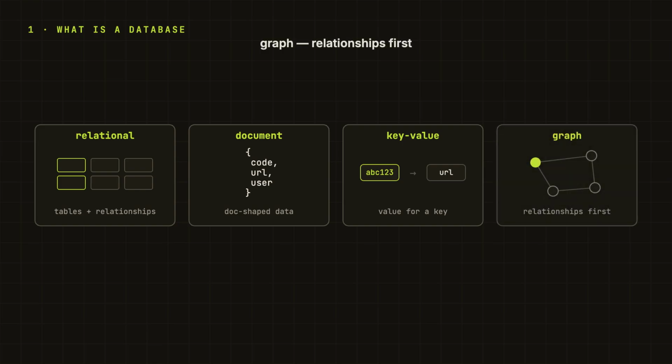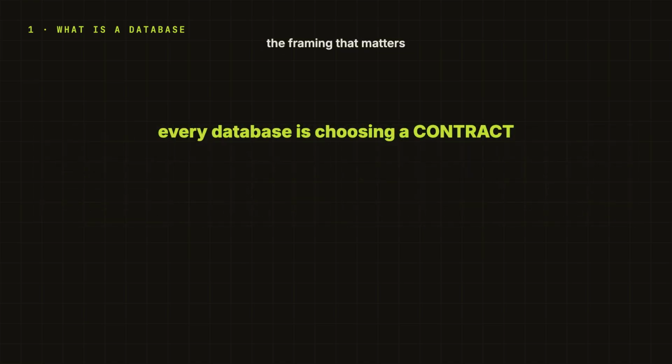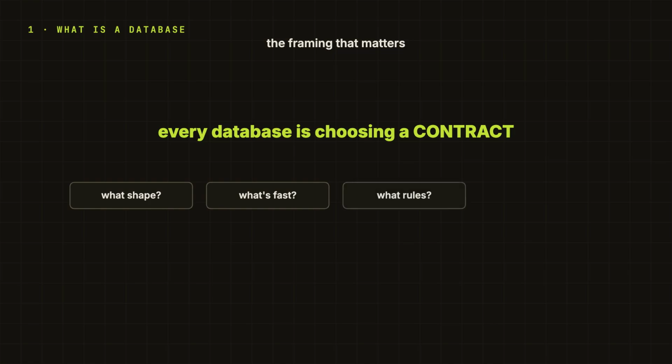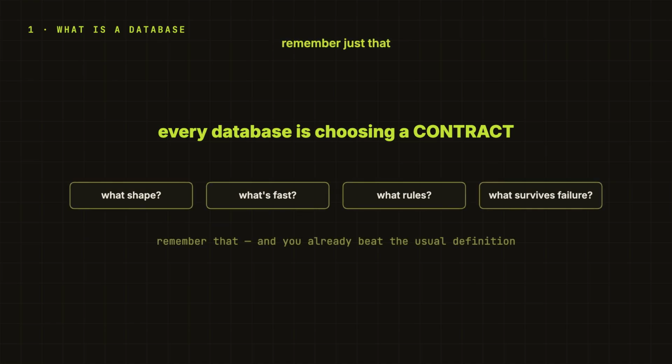A graph database cares about relationships as first class things. We don't need to learn all of them today, but this framing matters. Every database is choosing a contract. What shape of the data, what questions are fast, what rules are protected, what failures are handled. If you remember that, you already understand more than the usual definition.